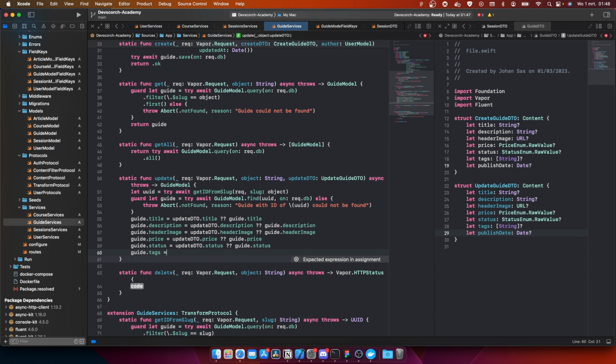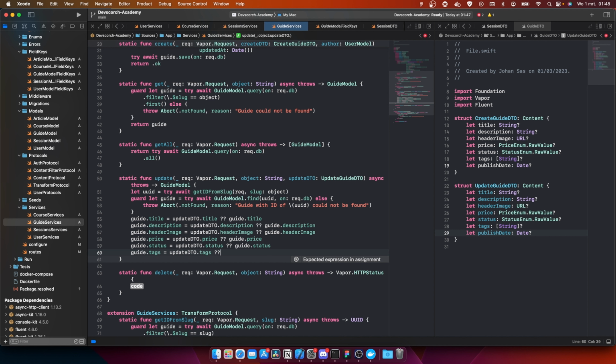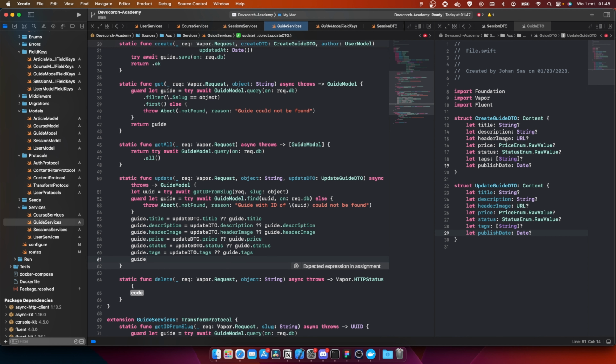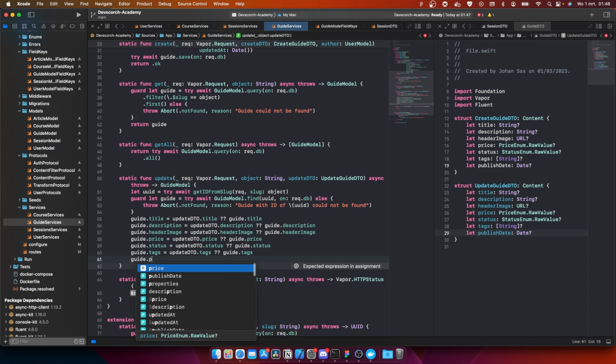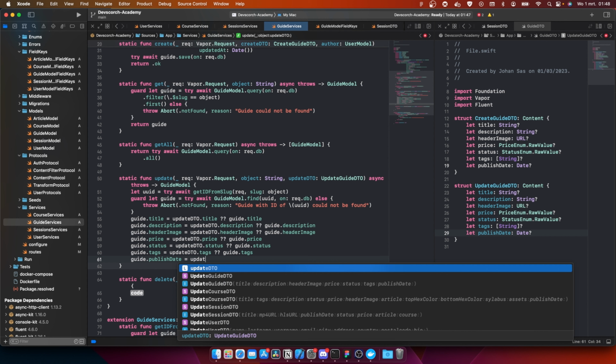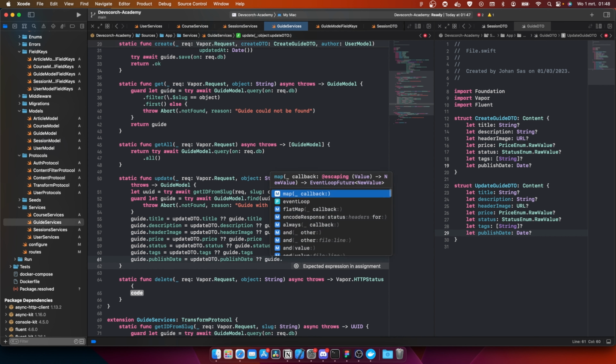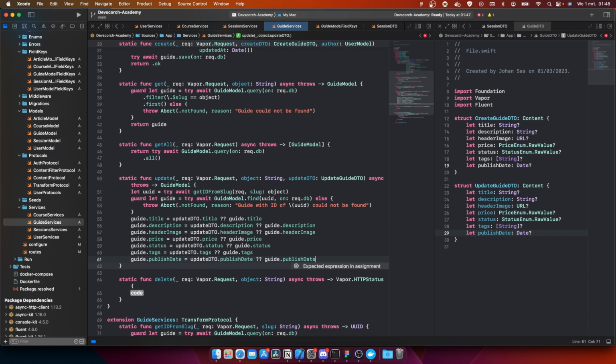guide.text equal to update DTO text else guide.text. And we have guide.publishDate equal to update DTO.publishDate else guide.publishDate.